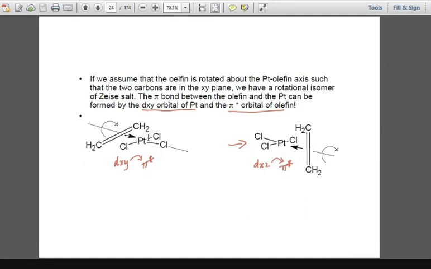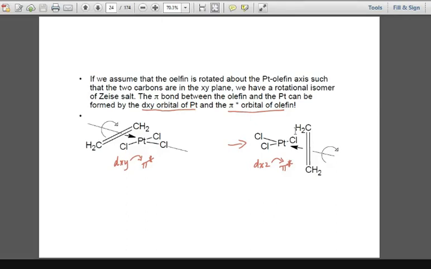But the moment you rotate the molecule along the xy direction, now what will be the configuration? This will be, see, देखने से कोई भी difference नहीं लगता. If you compare this structure with this one, you will say that both are the same, right?